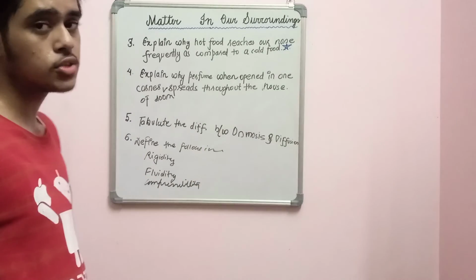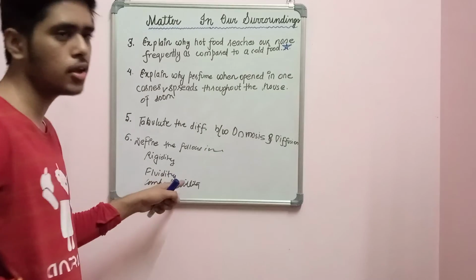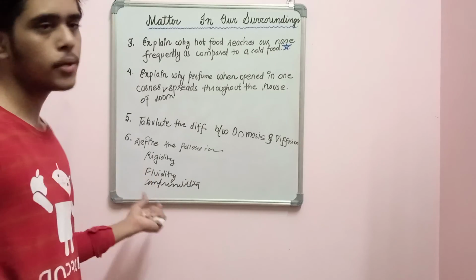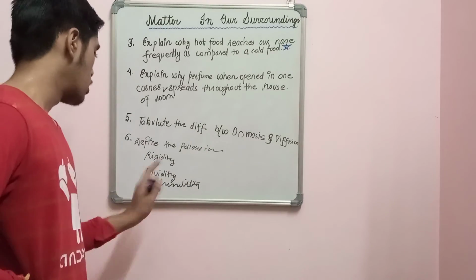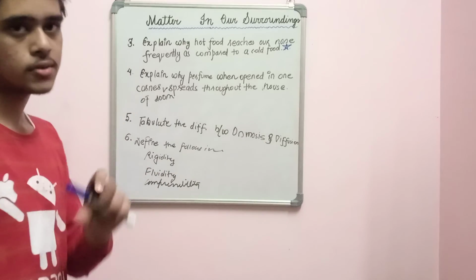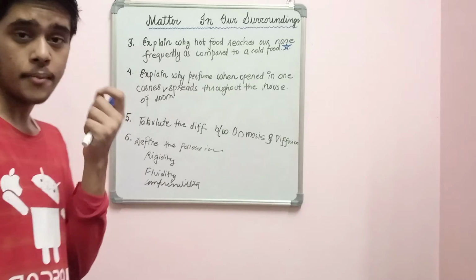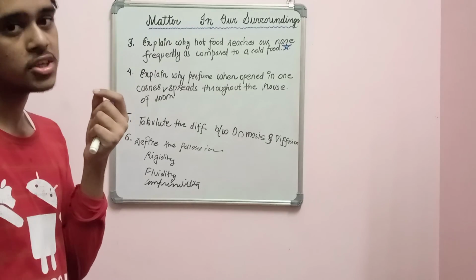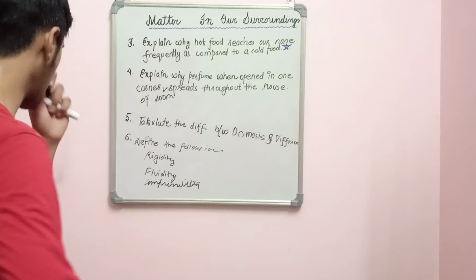Rigidity is what? A solid is rigid because of strong intermolecular force of attraction. Fluidity: the substances which have the tendency to flow are known as fluids, and that property of those substances is known as fluidity. Compressibility: the process of converting a matter into a smaller volume is known as compression, and this property of matter is known as compressibility. Very easy. Okay.